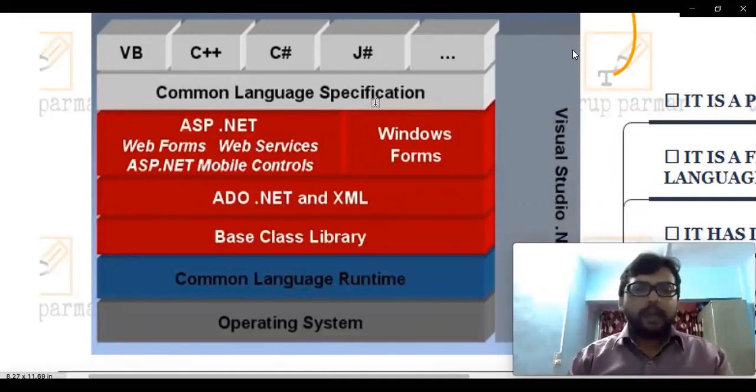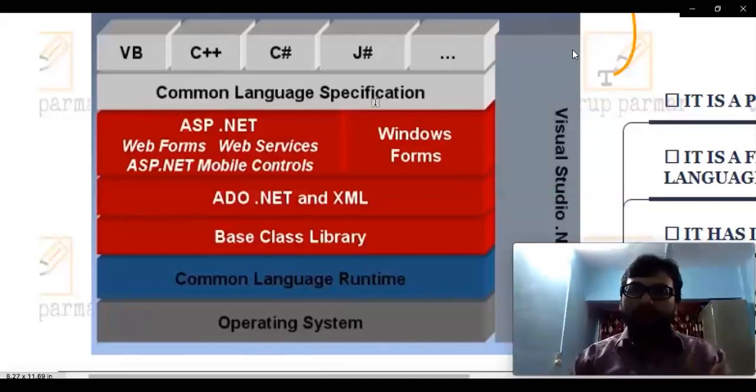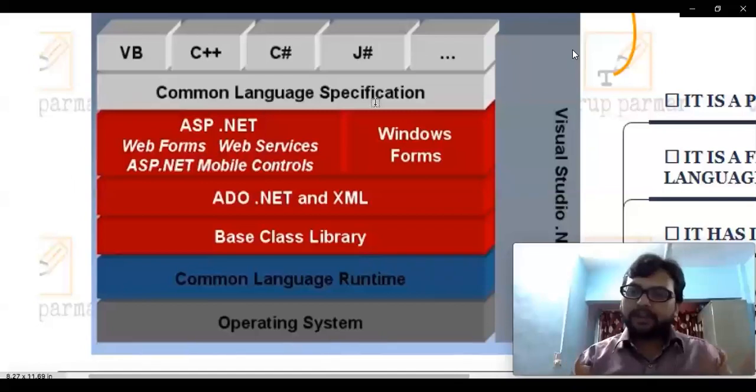So in this example, if there is a change in technology, it does not affect our developers much. The same way, here we are providing a common language specification, where you can develop application in multiple languages using the same software, so it won't create much confusion for developers.